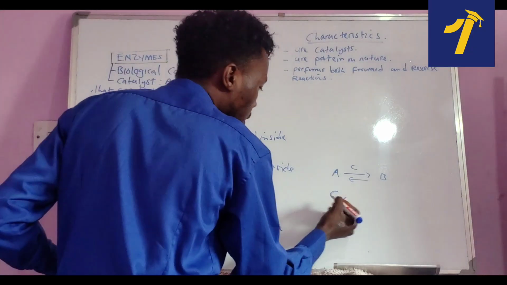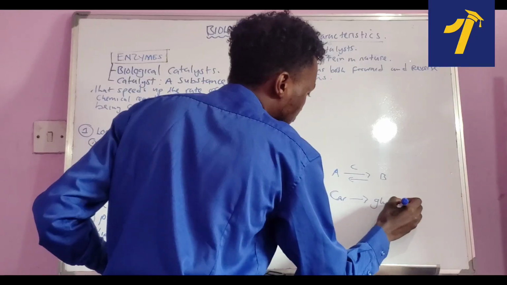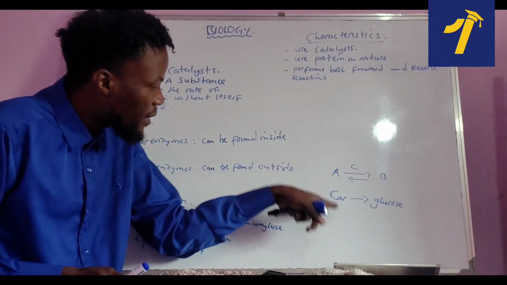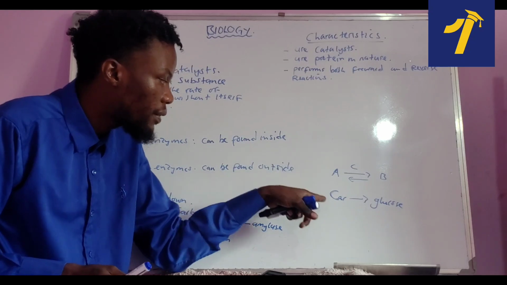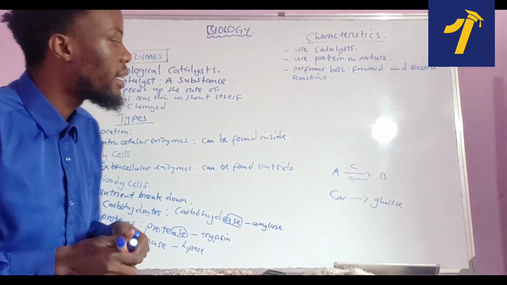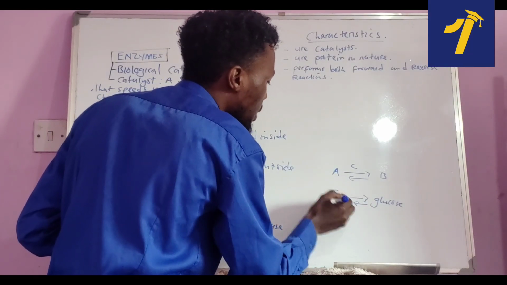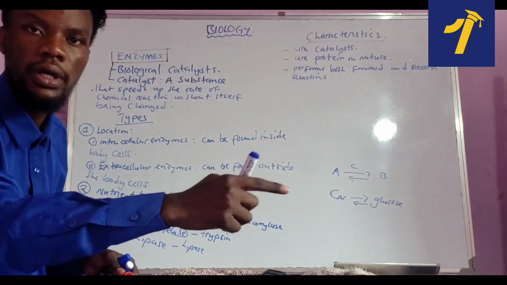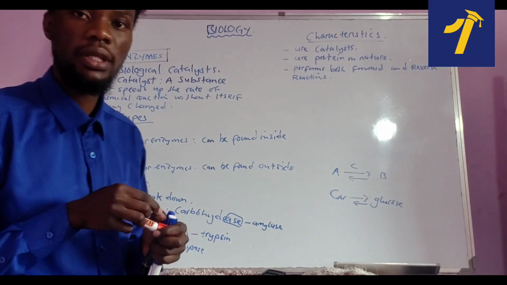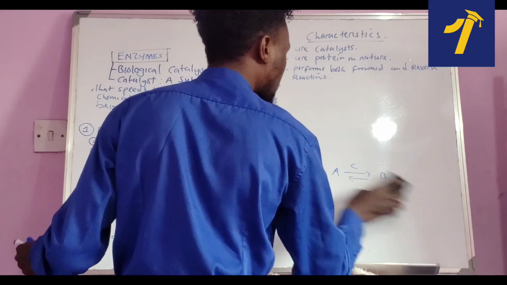You can get carbohydrates and convert them into glucose, according to digestion. There are some enzymes that will help to break down this carbohydrate and convert it into glucose. Again, these glucose molecules can be converted back into carbohydrate. That is forward and reverse reaction. So that is a very important thing to understand. That's what it means.